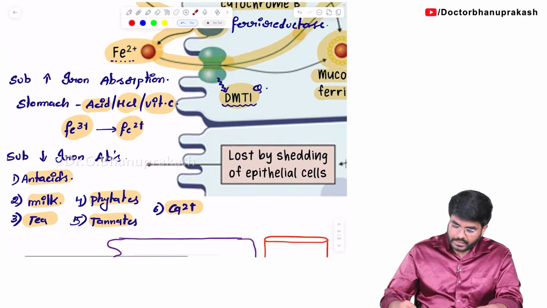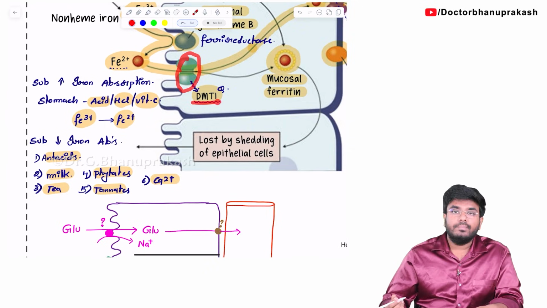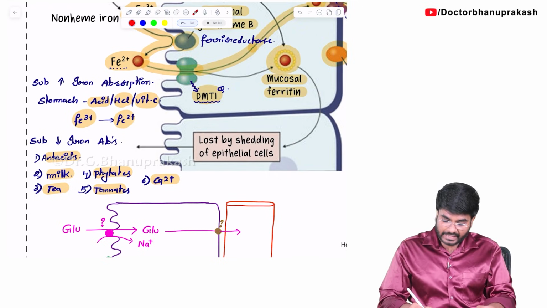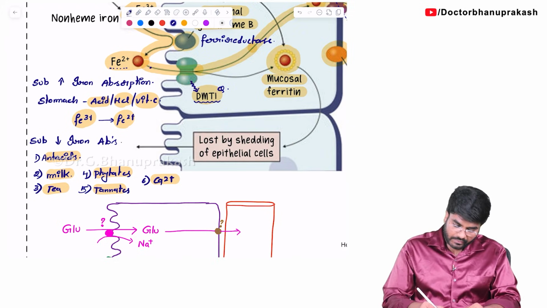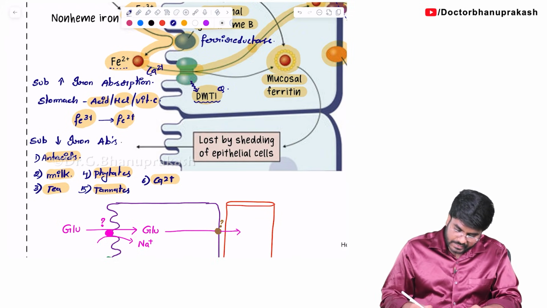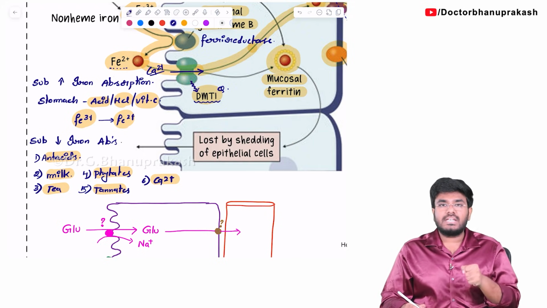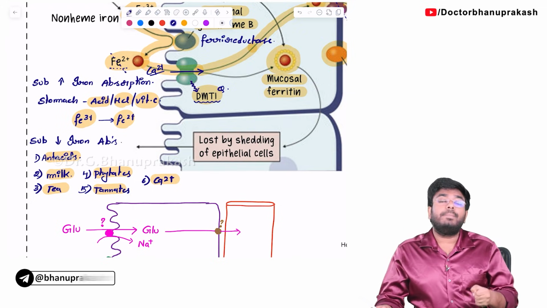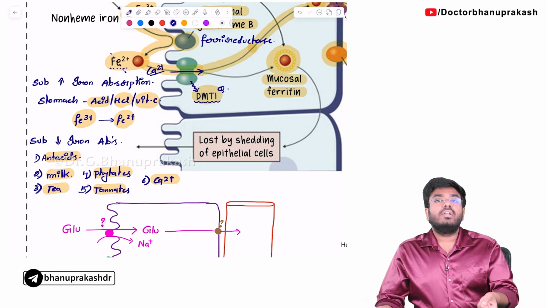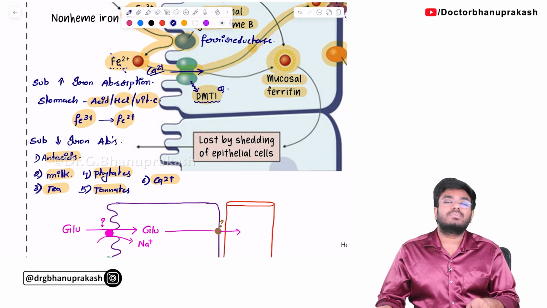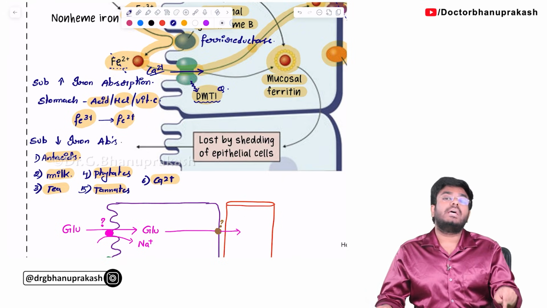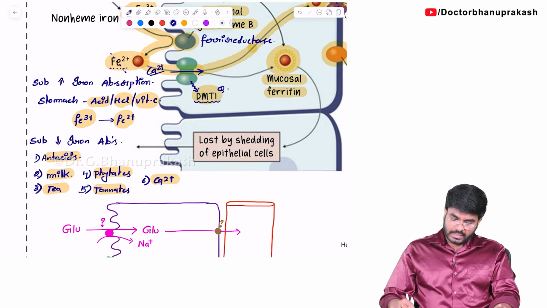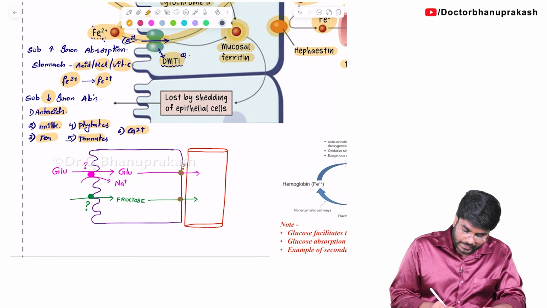You have to know. First of all, tell me students, what is the name of this transporter that I am highlighting? DMT1, right? Divalent metal transporter. It's a divalent metal transporter like Fe2 plus, Ca2 plus, Mg2 plus. It absorbs the divalent cations. Now, whenever there is calcium, the calcium will compete for the transporter. The calcium will say, I want to go first. So during that process, iron absorption will be stopped. So calcium always competes with the iron during absorption. Whenever you are having calcium supplements, don't take them along with iron supplements, because calcium will inhibit the iron absorption. Milk will inhibit the iron absorption because milk contains calcium. So these are the important substances which can decrease and increase the iron absorption.